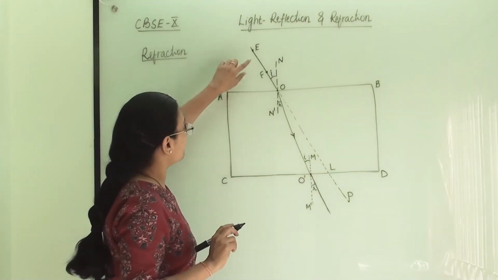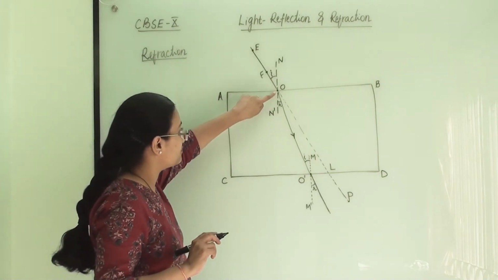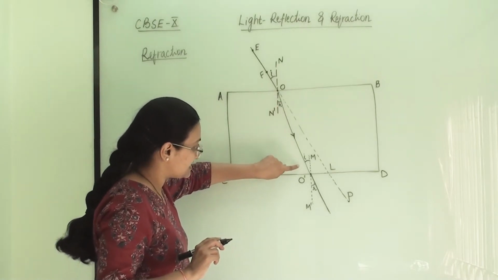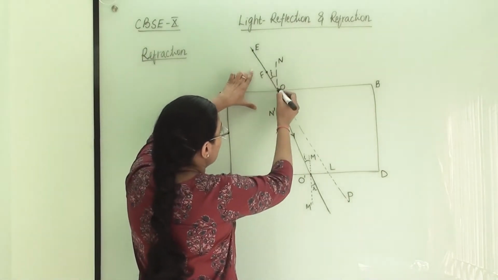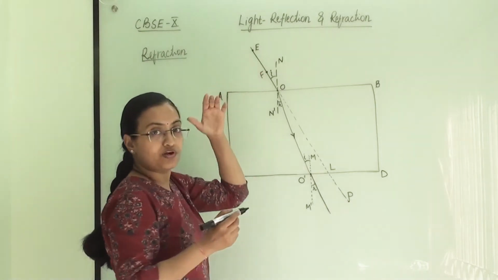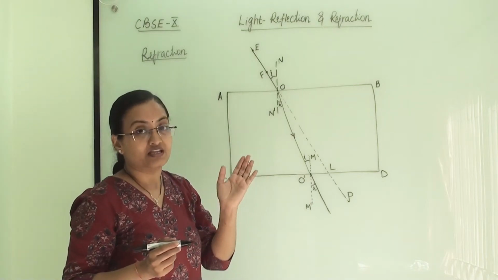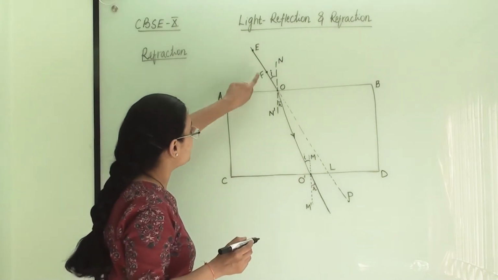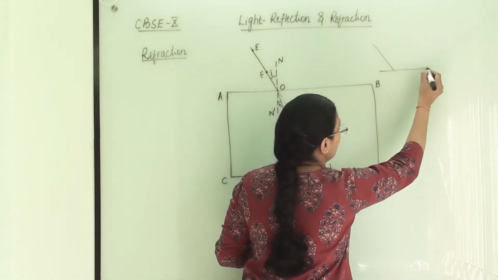At the AB surface, the incident ray of light is falling here and it is striking the surface. Now here it is passing through the glass slab and it is coming out here. So when it is touching the surface of the glass slab, this is our incident ray. What is an incident ray? The incident ray is that which is falling on the surface, the ray which is coming and striking the surface. So this is the incident ray.